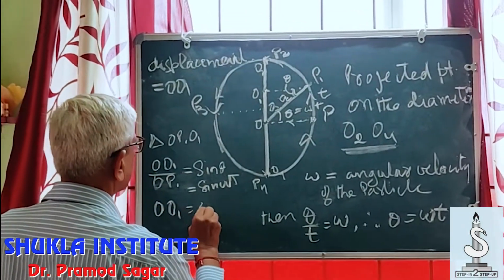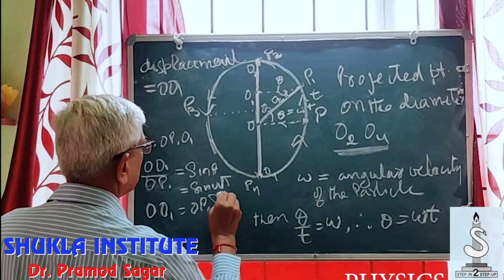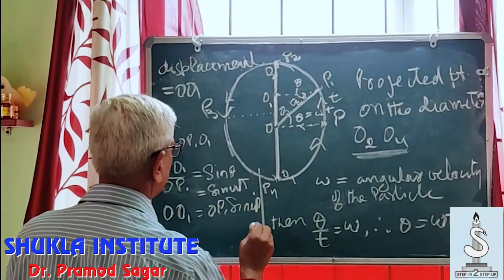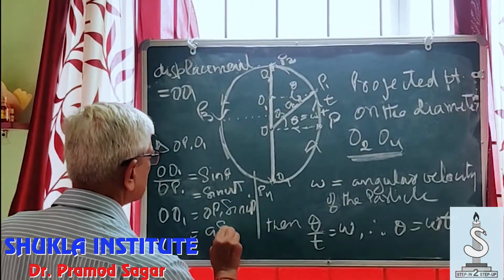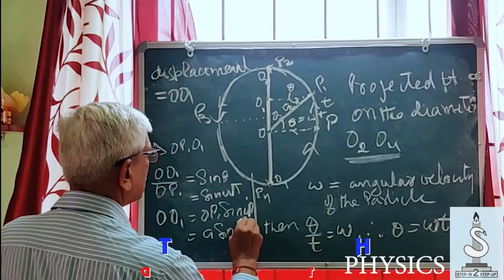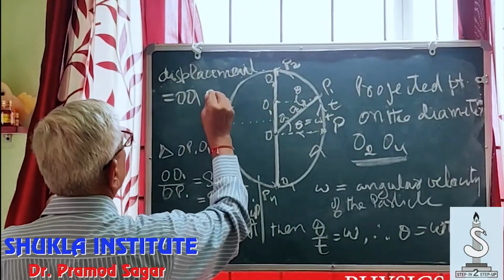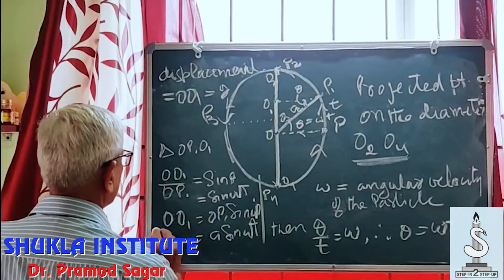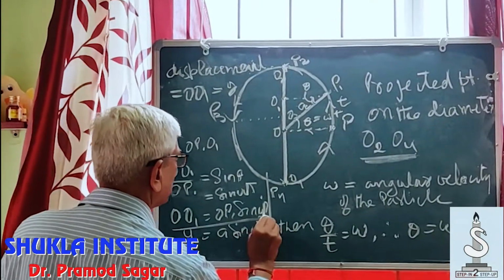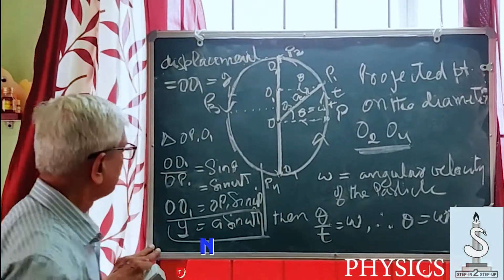OO1 is equal to OP1 sine omega t is equal to A sine omega t. This is y, so y is equal to A sine omega t.